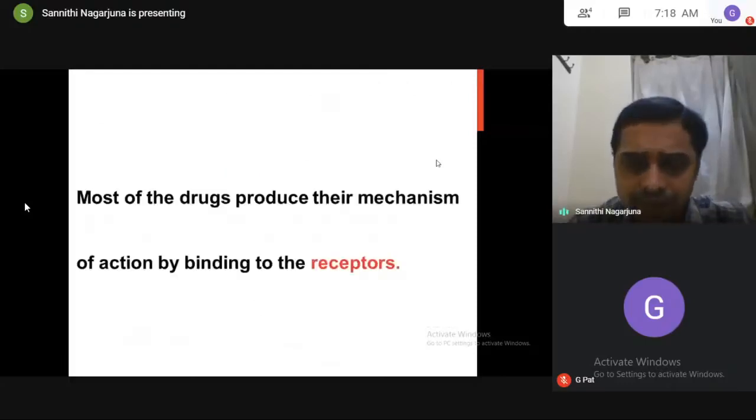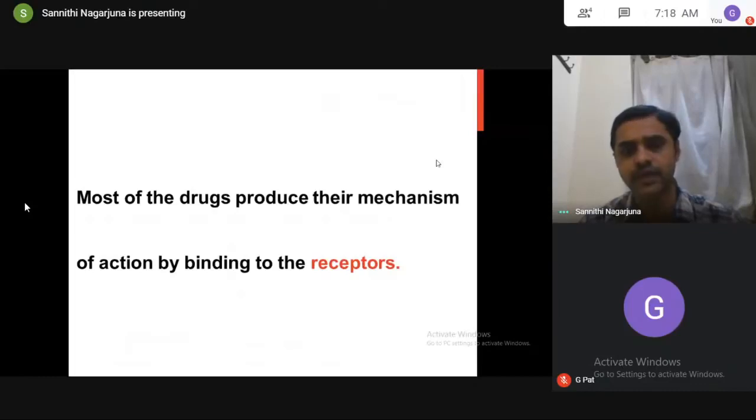Coming to the mechanism of action, we know that most of the drugs in pharmacology produce their mechanism of action by binding to the receptors. Drugs can produce their action by different modes, but most of them do so by binding to receptors. So today we'll see in detail about receptors: the definitions, types, examples, and how those receptors mediate the pharmacological actions, everything one by one.